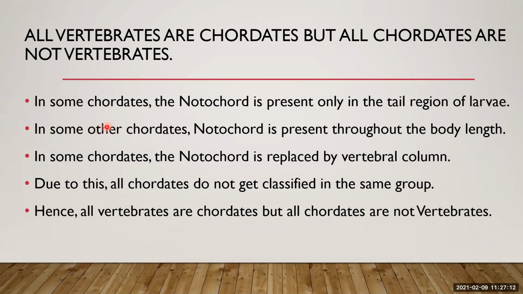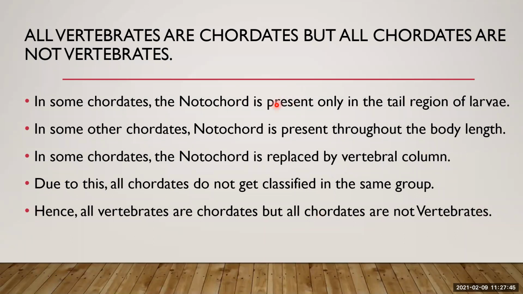In some chordates, the notochord is present throughout the body, in cephalochordates, right? And in some chordates, the notochord is replaced by vertebral column, like in human beings. Due to this, all chordates do not get classified into the same group. Hence, all vertebrates are chordates, but all chordates are not vertebrates.